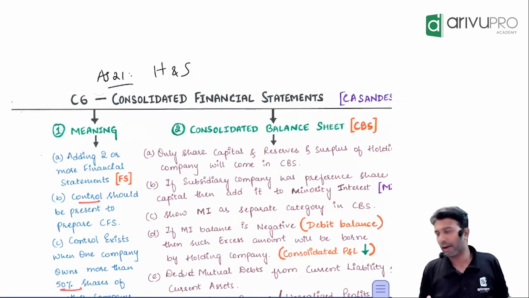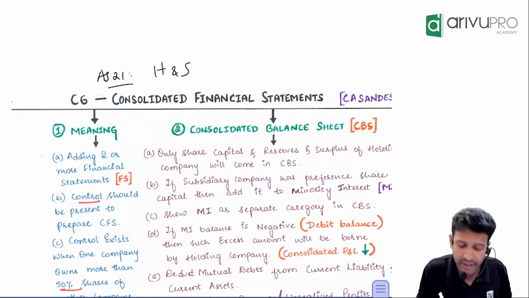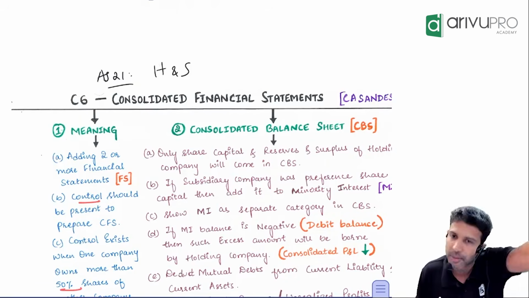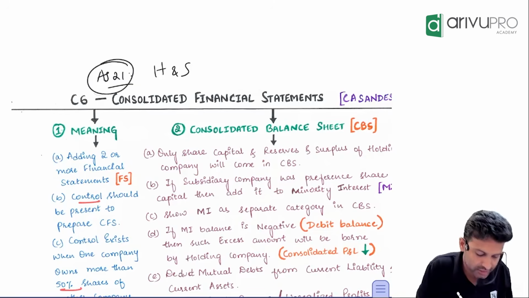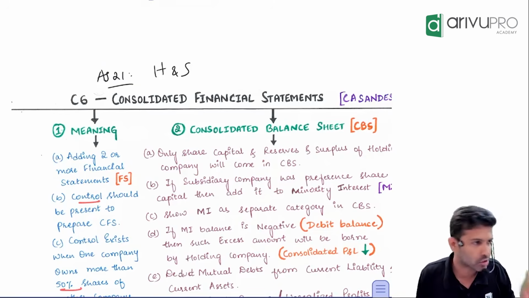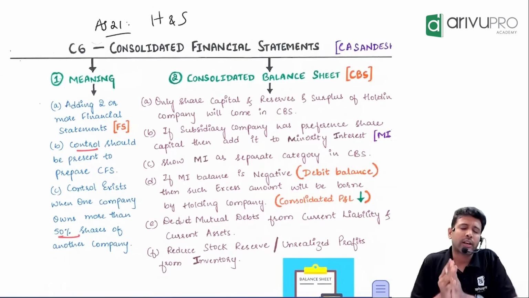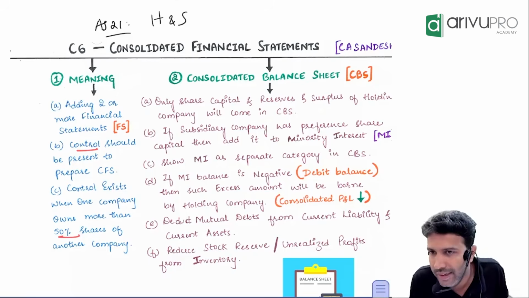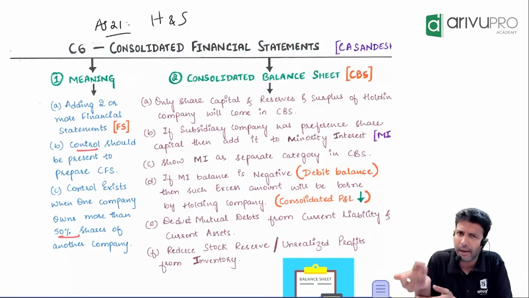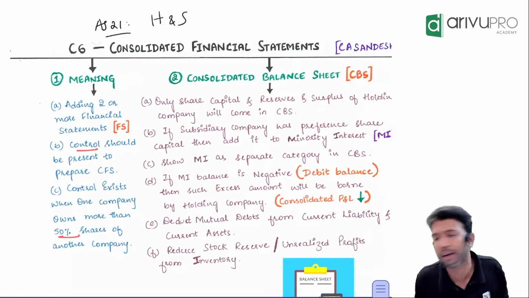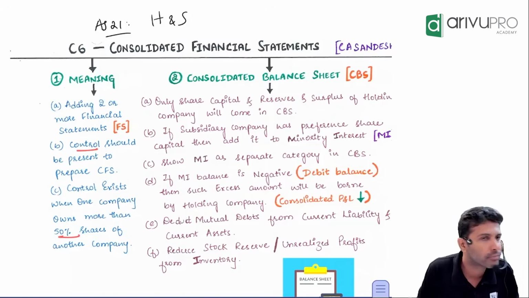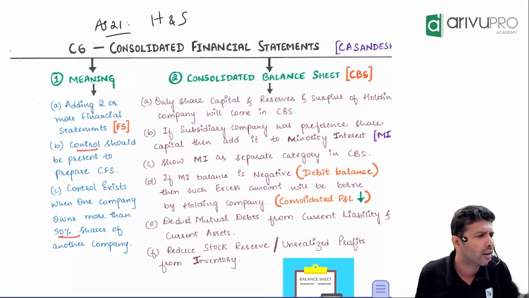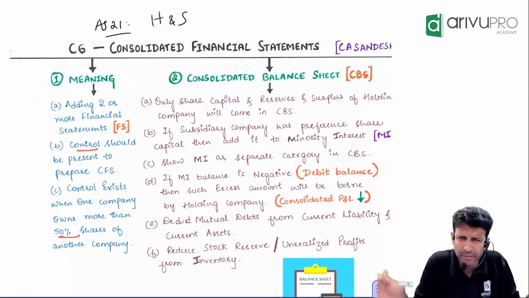All right. So currently what consolidation we are talking about is holding company and subsidiary company consolidation, which is governed by which standard, sir? Accounting standard 21. Fine. Now, consolidation simply means what? Forget about accounts. Just the term to consolidate means what? Adding up, right? So when we say consolidated financial statements, essentially what we are saying is add two or more companies' financial statements. That's all. Simple addition.